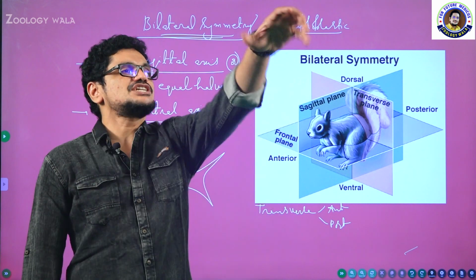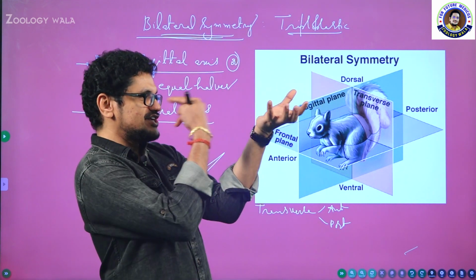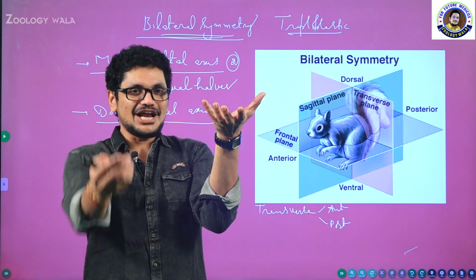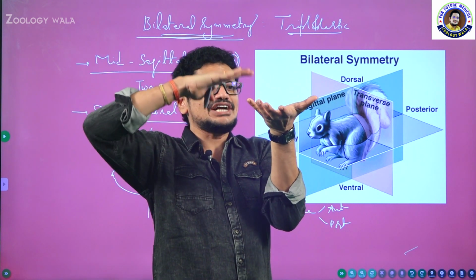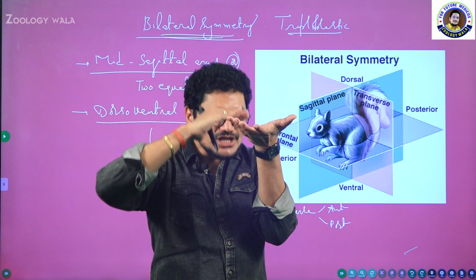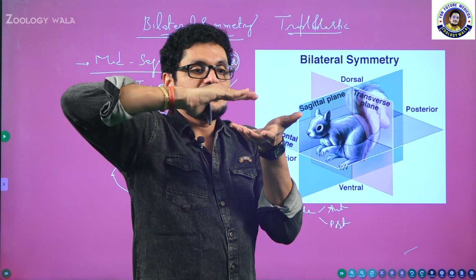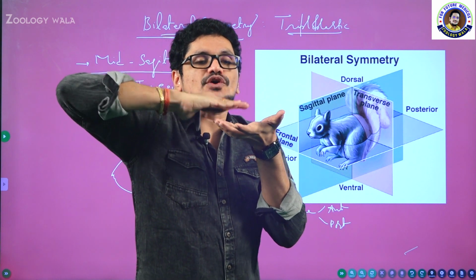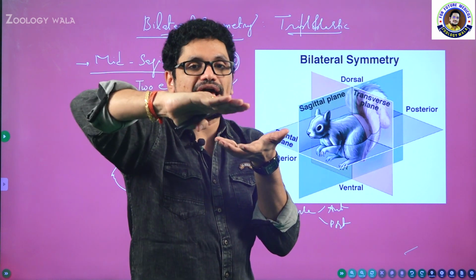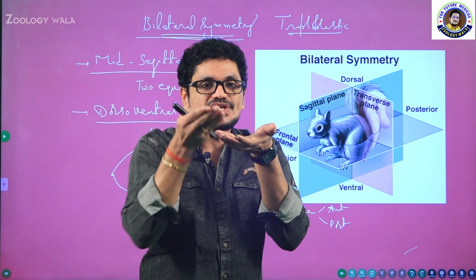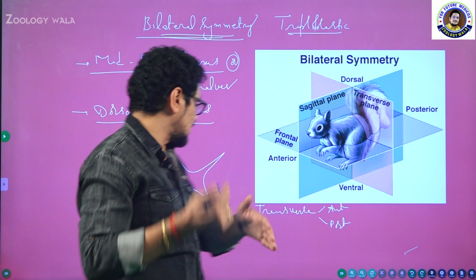And now let us take the fish into your hand, and now the fish is seeing me. The two eyes of the fish are focusing on me, imagine. And now I will take a sharp knife and cut the fish just beneath the eyes like this, and this is called the frontal axis. If I make a cut just beneath the eyes like this, I will get the dorsal part and ventral part.